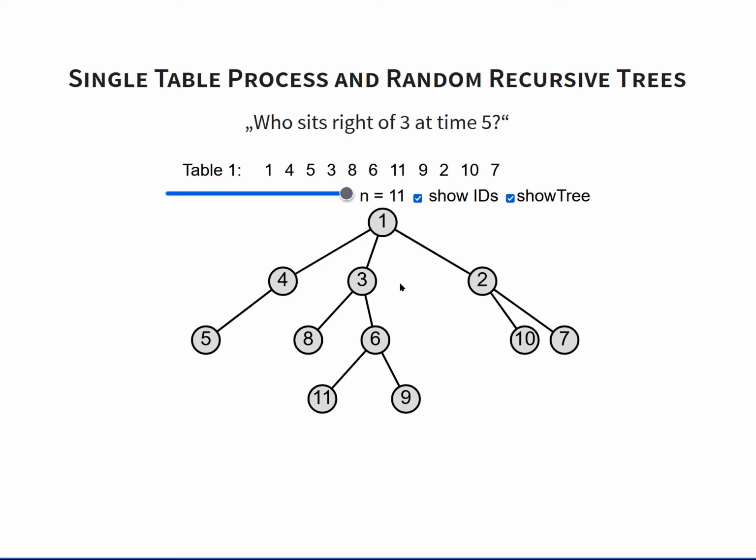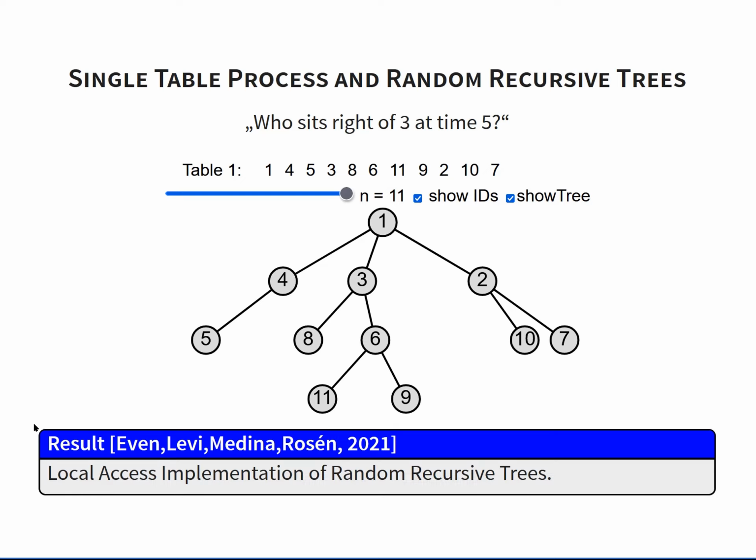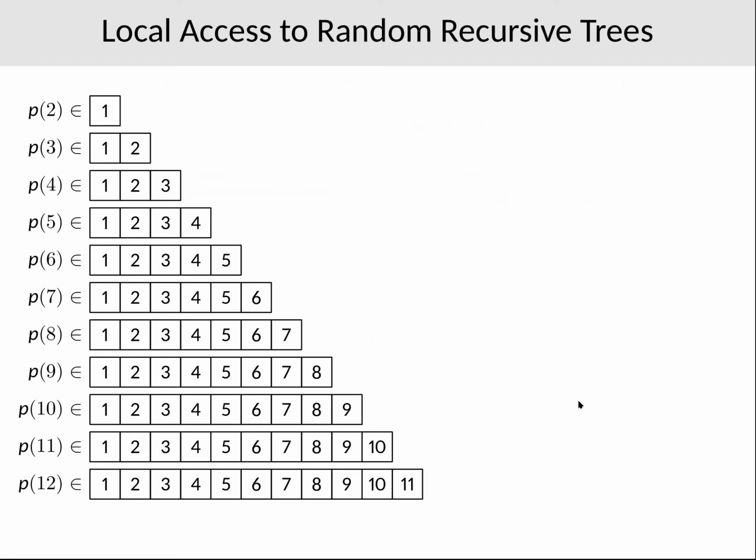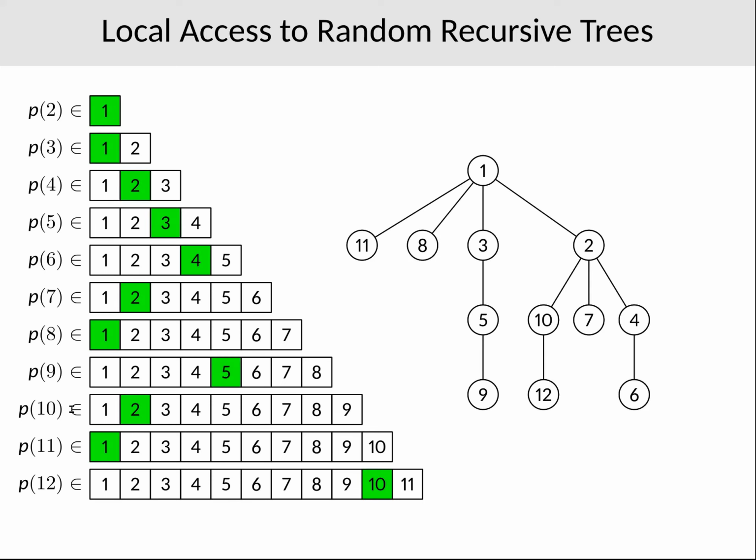And I'll briefly sketch how we can do this, but I should mention first that this has already been obtained by Evan et al. in an earlier paper. A random recursive tree with n nodes is given by n-1 random variables that indicate for every vertex what the parent of that vertex is. So here's a possible outcome where the parent of 9 is 5, and every variable attains each of its possible values with the same probability.